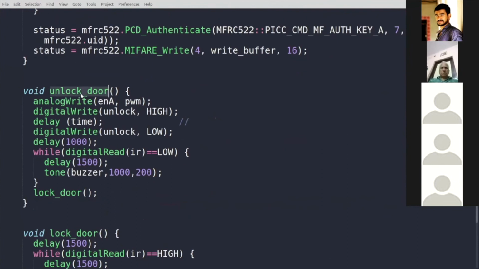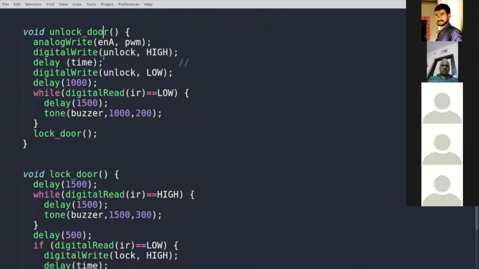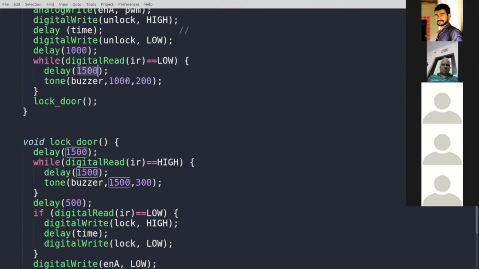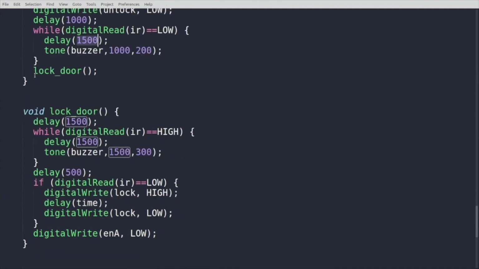Then we have the function unlock the door. This is going to send the data to the motor driver. So it uses digital write and sets the pins to the respective values, and it's going to turn the motor. This delay can be adjusted to how fast or slow the motor has to turn, or how long the system should wait till the person closes the door. Then this function locks the door back.